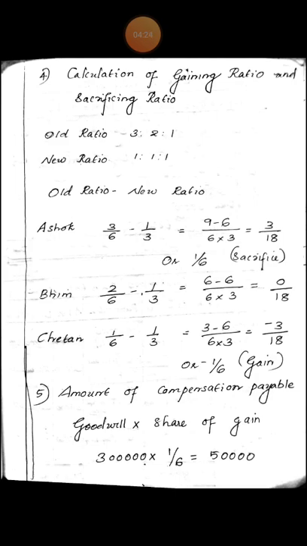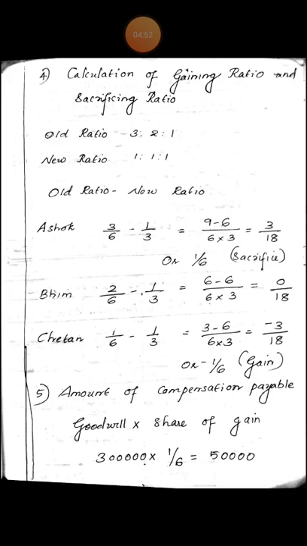Bhim: 2 by 6 minus 1 by 3, that is 6 minus 6 by 18, or 0 by 18. Chetan: 1 by 6 minus 1 by 3 equals 3 minus 6 by 18, or minus 3 by 18, or 1 by 6. In this case, Chetan is the gaining partner and Ashok is the sacrificing partner.